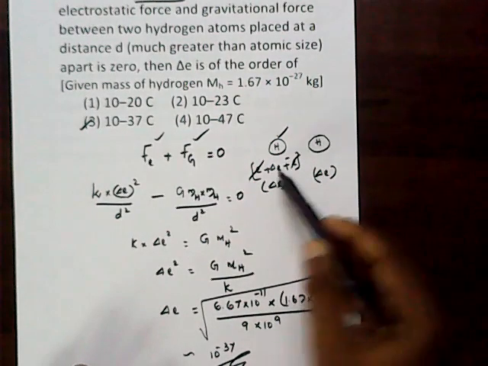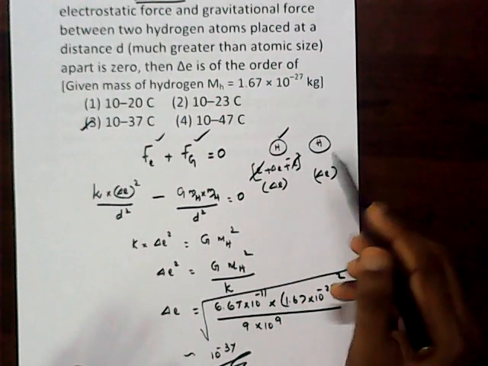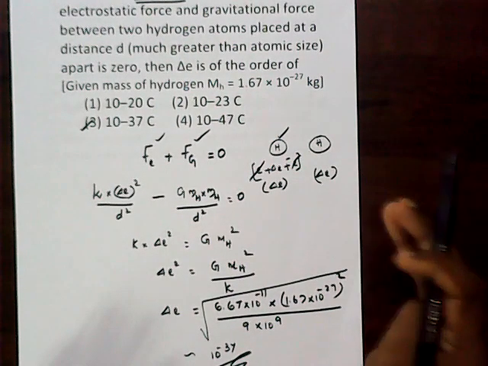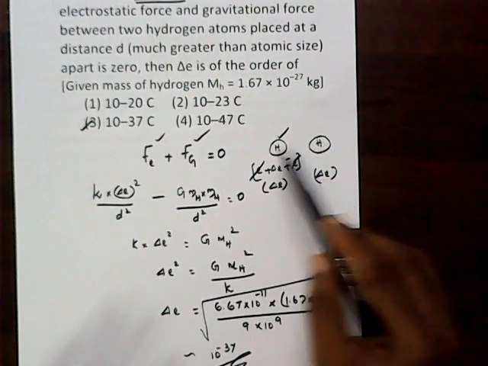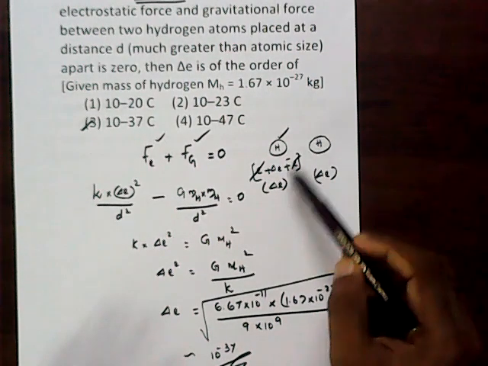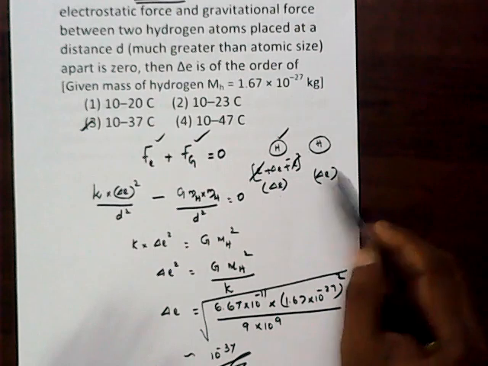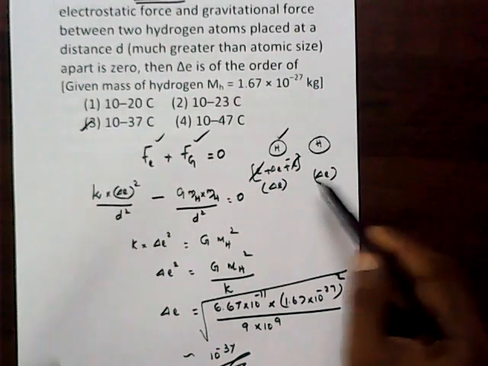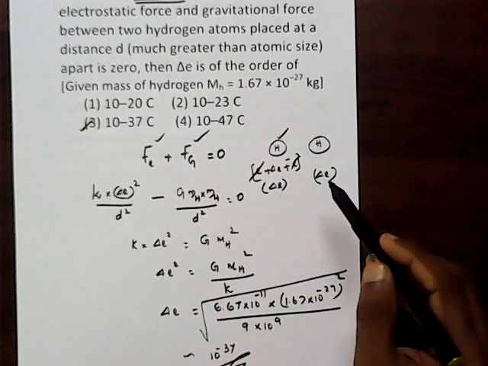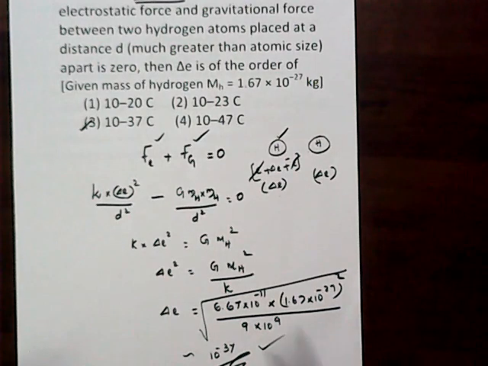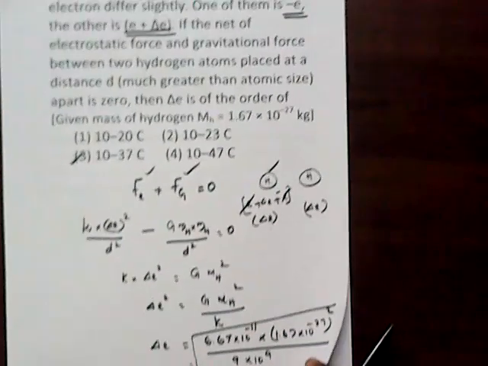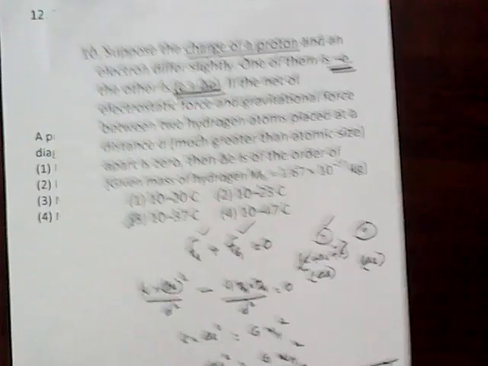So keep in mind here, we want to find the net force between electrical and gravitational forces of two hydrogen atoms. So the net charge of the hydrogen becomes delta E, and hence their repulsive force is under consideration. So that is a very important concept. You get the answer as 3. Number 11.